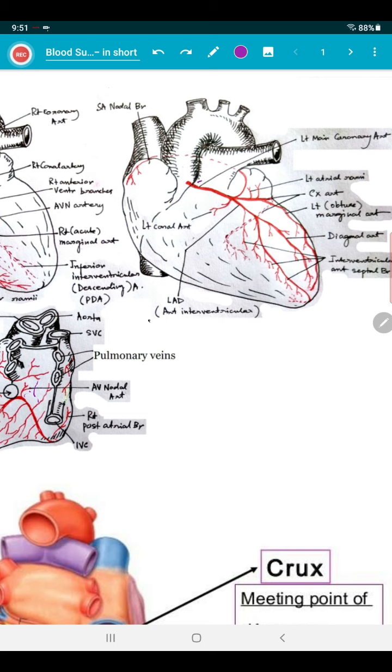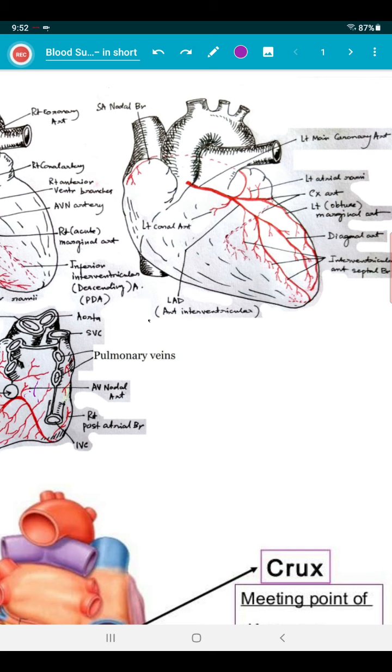Then septal rami. Again, the interventricular septum is located here inside the heart vertically, so there will be septal rami too. So septal rami, and these two are the main groups of branches of the anterior interventricular branch. Now what about the circumflex artery?